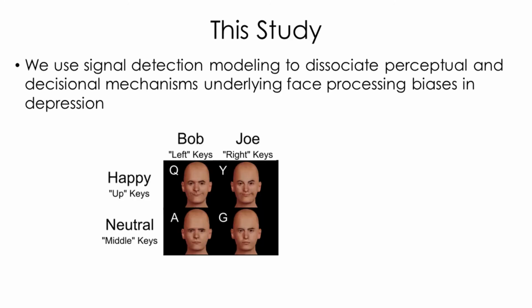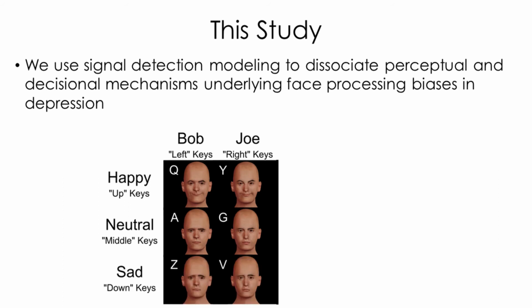Each task involved 4 stimuli, which result from the combination of 2 identities and 2 emotions. In each trial, a combination of identity and emotion was presented and had to be identified through a specific response. The pattern of confusion errors was fitted to a GRT model. Measures of sensitivity, bias, and perceptual and decisional separability were computed directly from the estimated model parameters and compared between groups through their 95% confidence intervals.